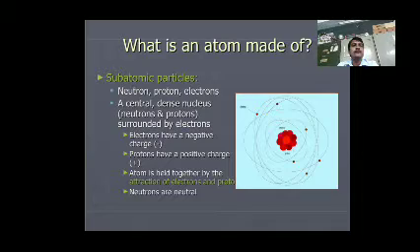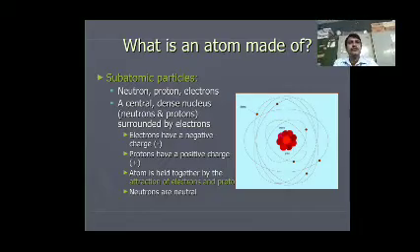Electrons have a negative charge. Protons have a positive charge. The atom is held together by attraction of electrons and protons. Neutrons are neutral.